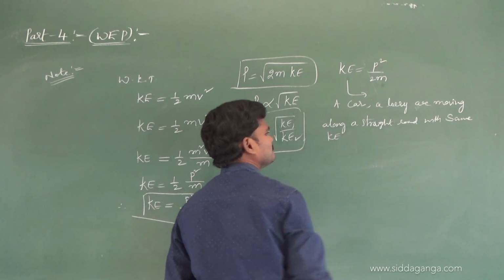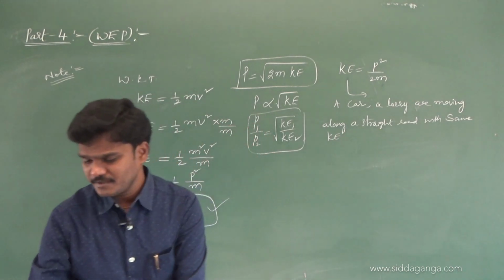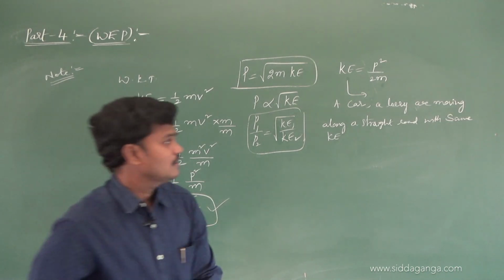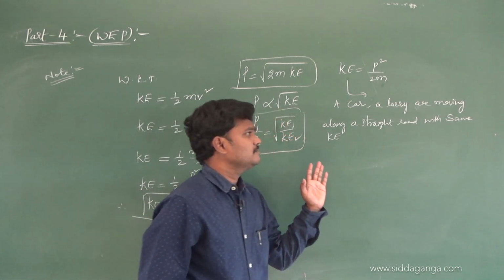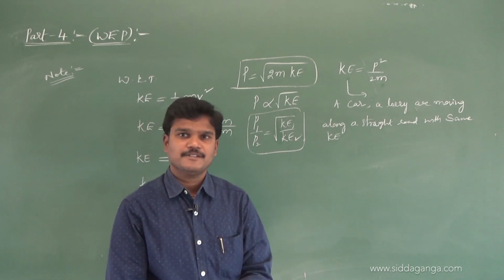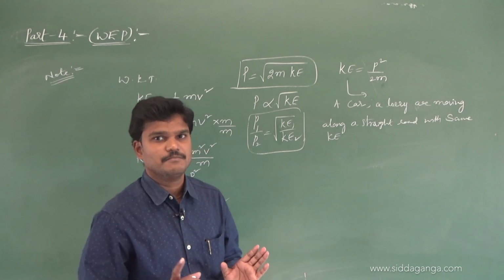Observe carefully. Both of them have the same kinetic energy; the initial kinetic energies are the same.